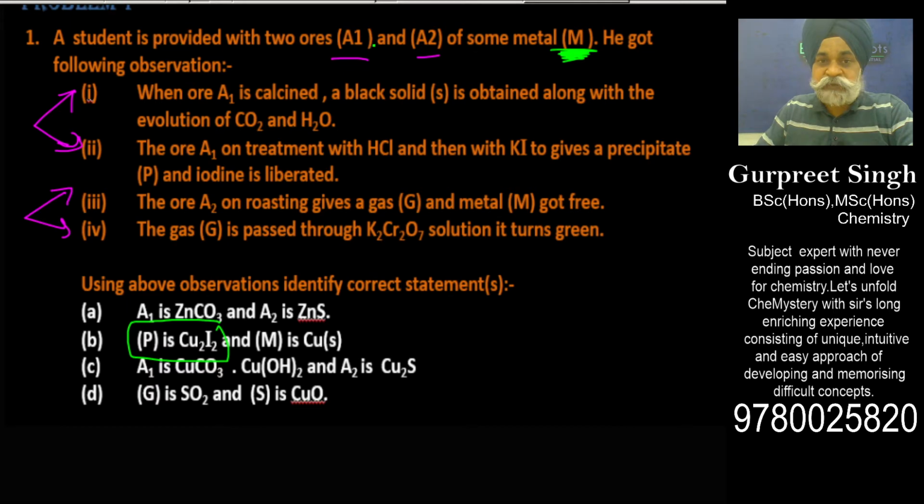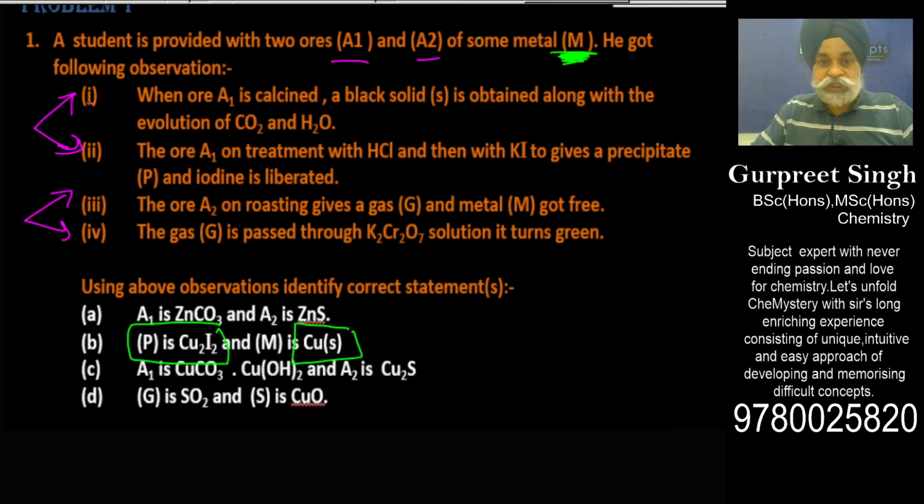A student is provided with two ores of the same metal, so it should be written as some metal M. So M would definitely be copper. It would not be zinc. So this in a way is a very interesting question to handle. And now coming on to the next question, which is very important. Let me answer it once again. B is correct, C is correct, and D is correct.